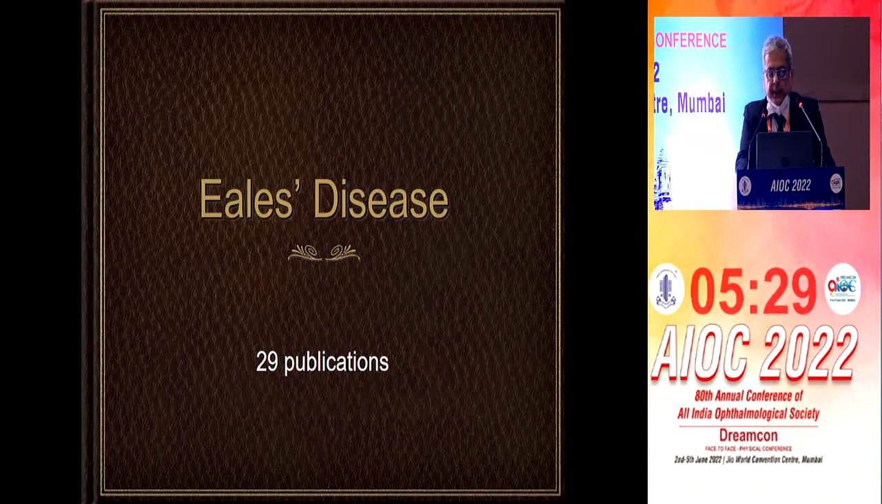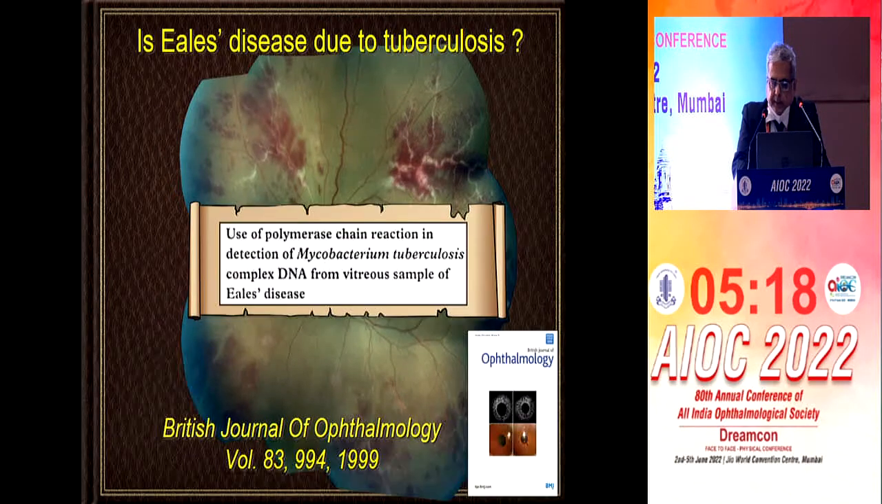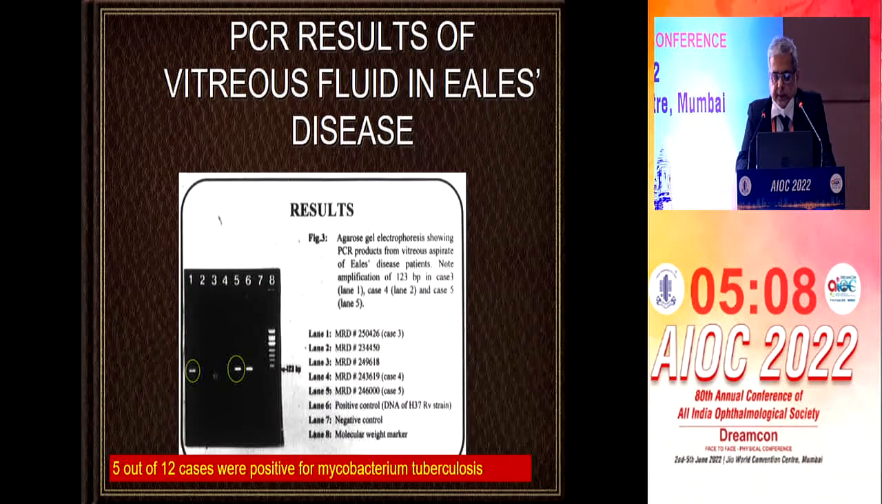Eales disease, we made 29 publications, which is the most common retinal vasculitis in the Indian subcontinent. 1 in every 135 patients at Shankar Nethralaya was Eales disease once upon a time. And we tried to find out whether Eales disease is due to tuberculosis or not. We did a PCR study of vitreous samples for Mycobacterium tuberculosis DNA in Eales disease and found around 50% of cases positive for Mycobacterium tuberculosis.